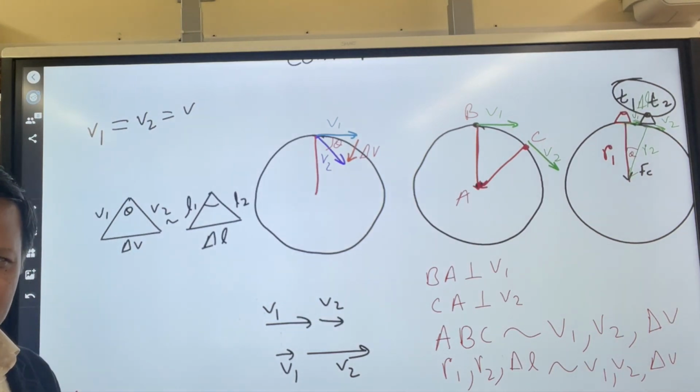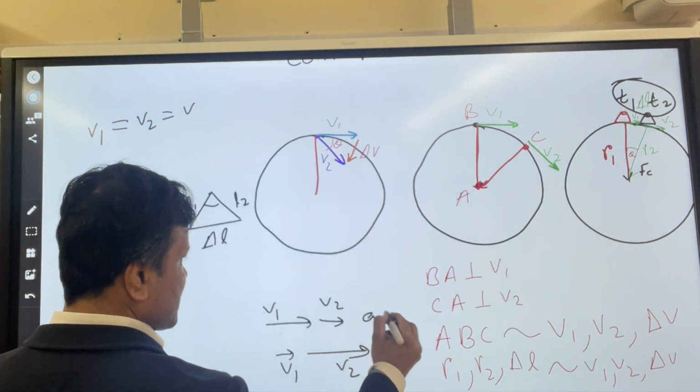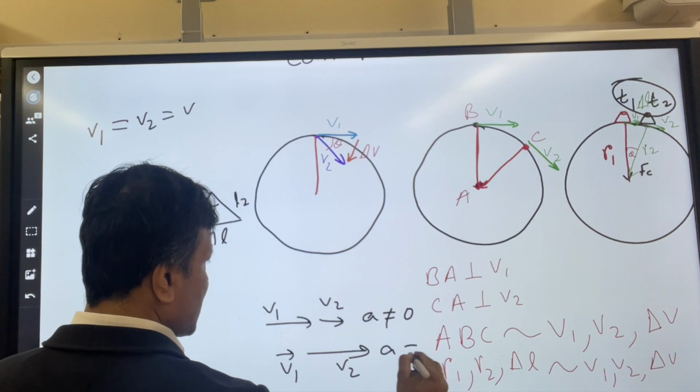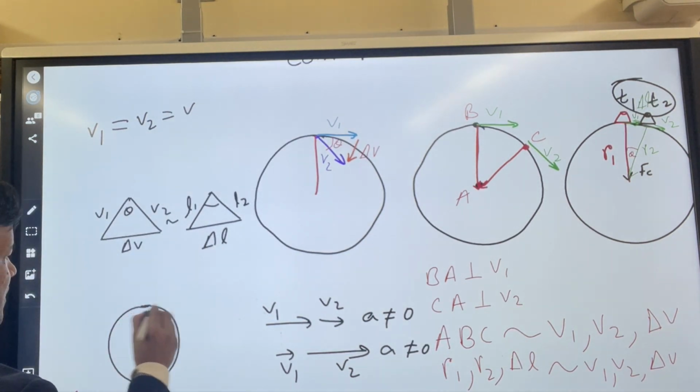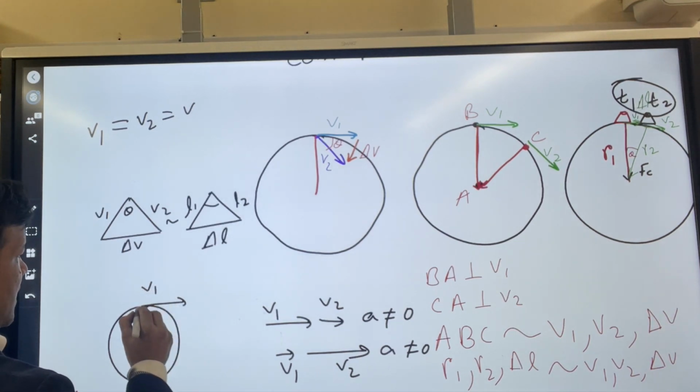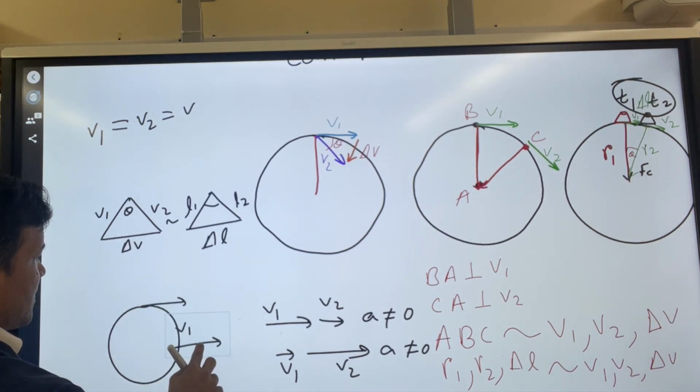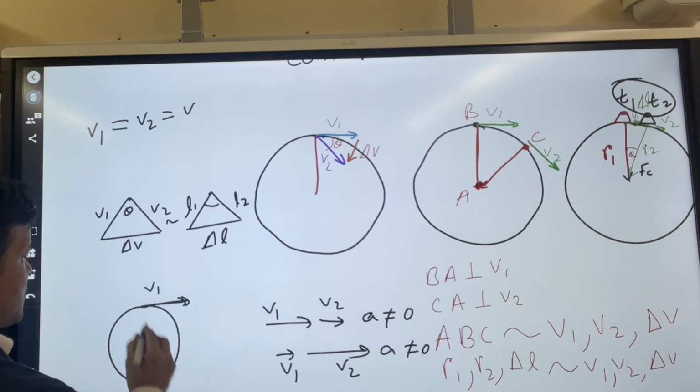This is an example of acceleration. So acceleration is not 0. Acceleration is not 0, and here acceleration is not 0 as well. So you have a velocity 1. And if you have the same vector over here, okay, I'm sorry, let's do it again.